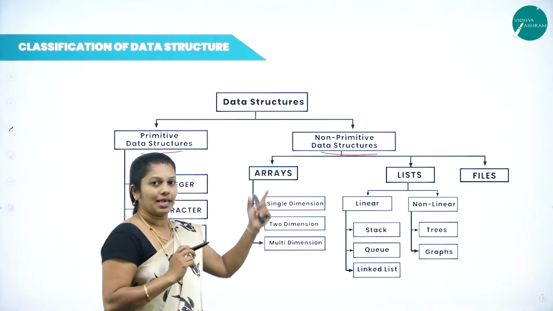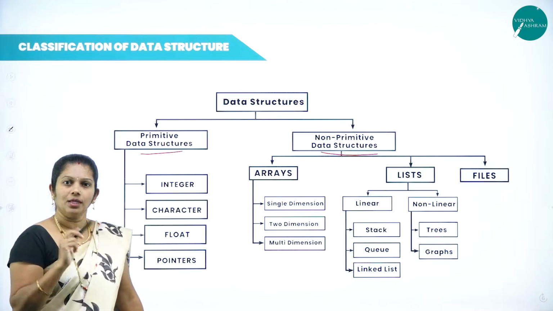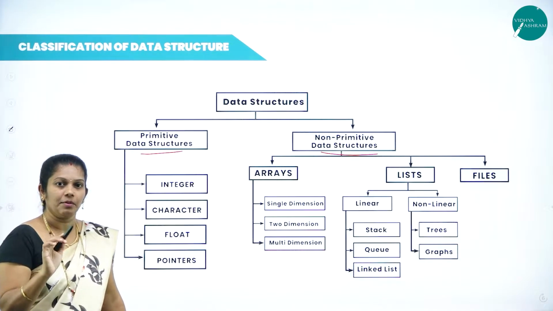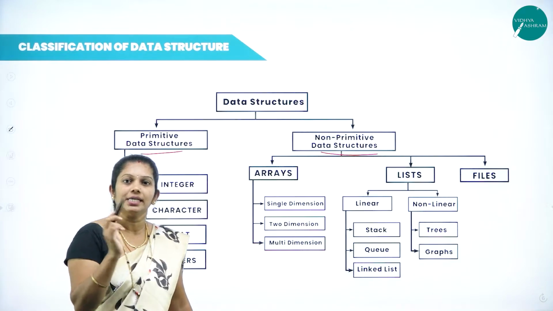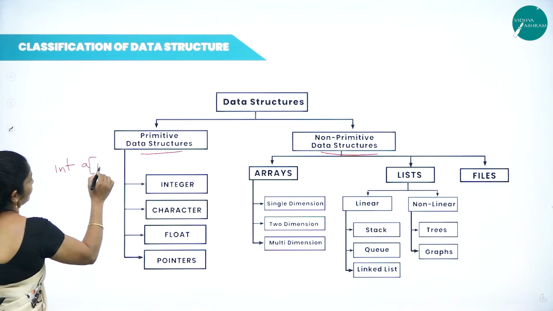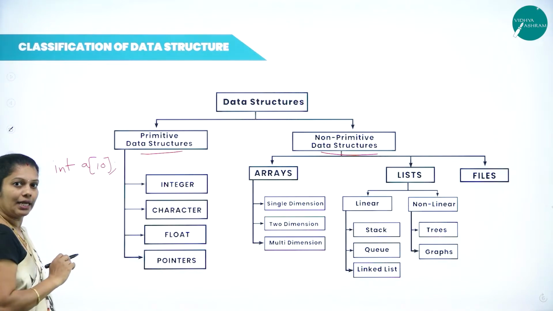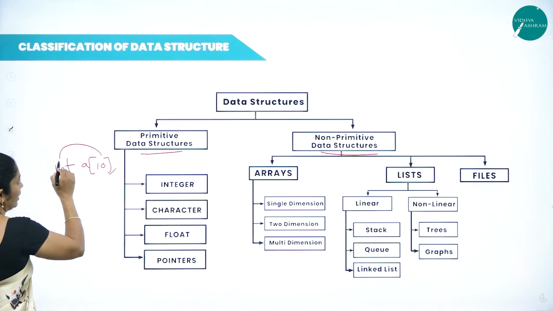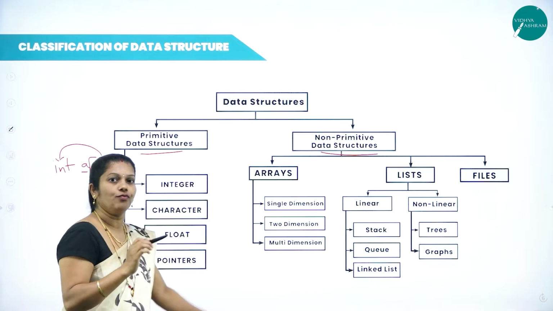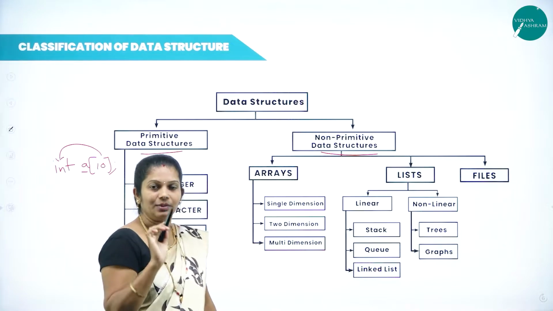Then what do you mean by array? Array is a collection of homogeneous elements. Then what do you mean by homogeneous elements? Homogeneous elements means all the elements of the same data type stored under the same name. For example, consider int a[10]. If I write this, then it is an array and it contains a total of 10 elements. All the 10 elements of integer data type are stored by the same name a. Homogeneous means same data type.